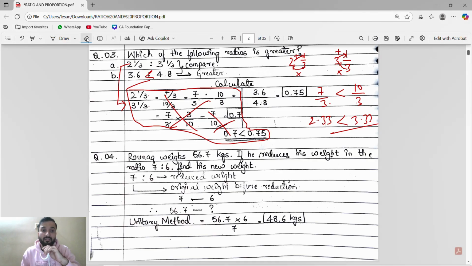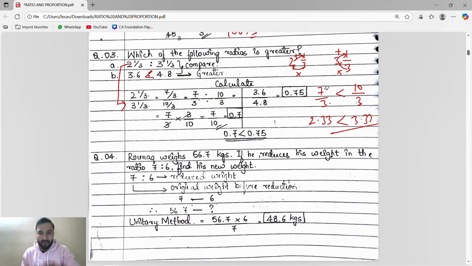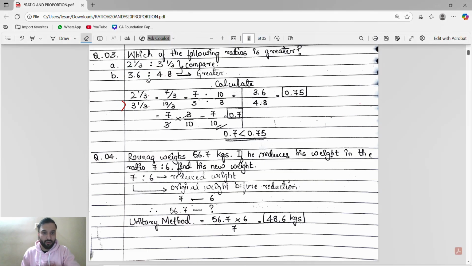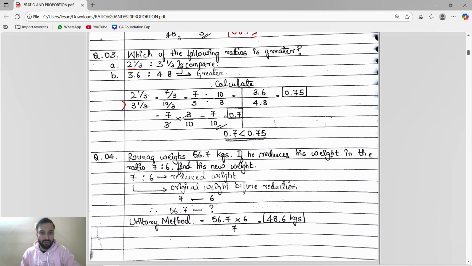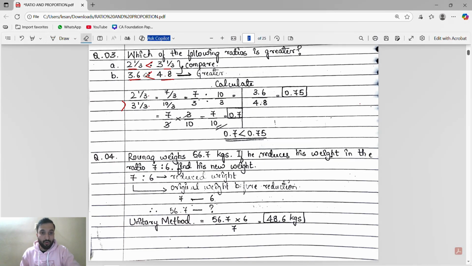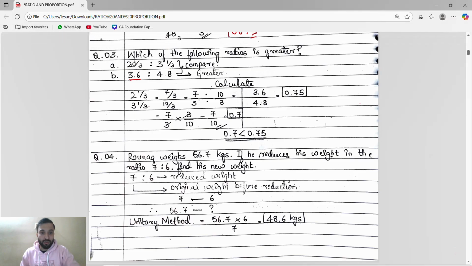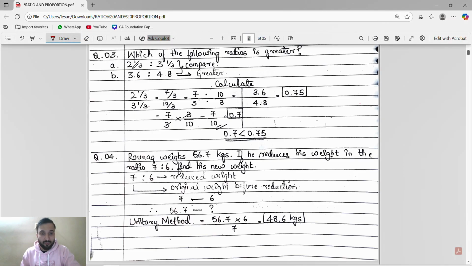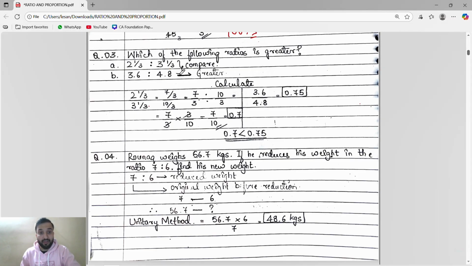This is one type of comparison. Another type of comparison is, look, we compare this and this, and we get to know which is greater. But now the comparison we are going to do is this: this is one ratio, this is a second ratio.